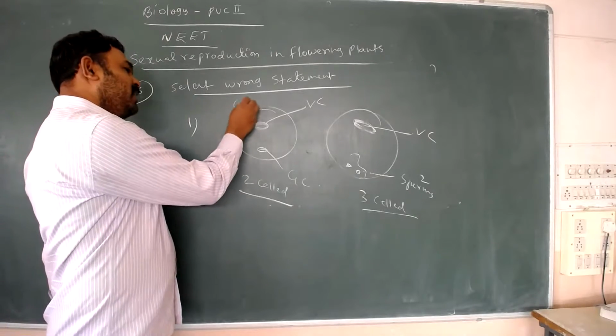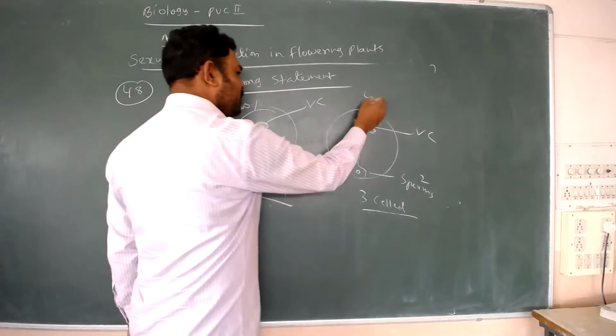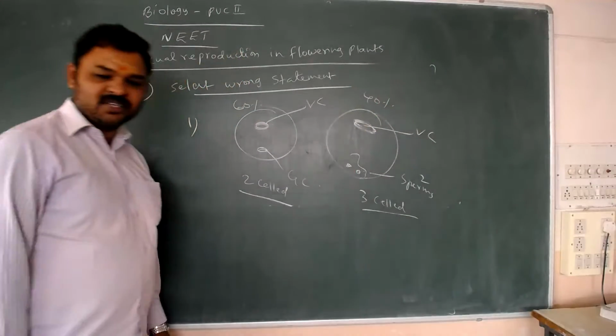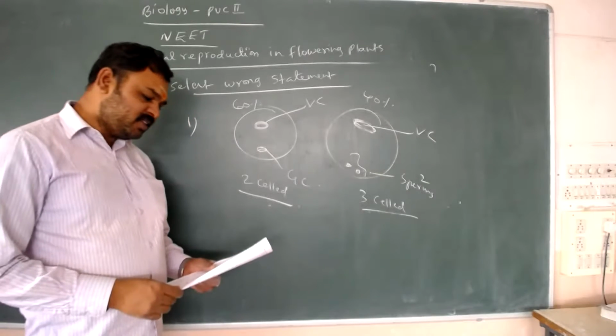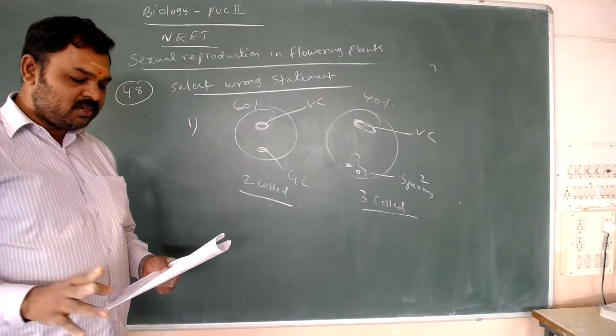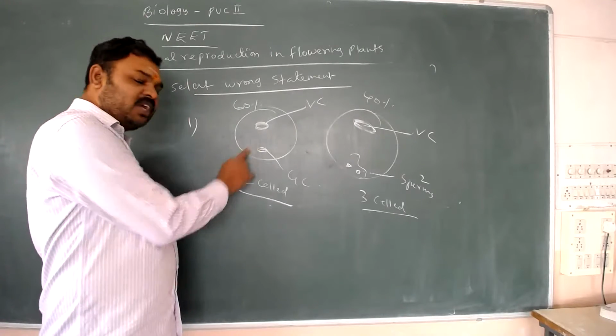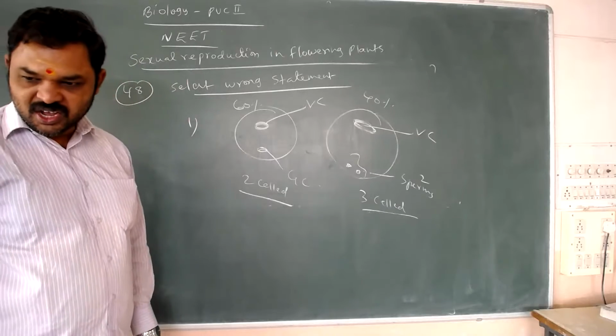In the majority of plants, 60%, pollen is shed at the 2-cell stage, and in 40% of plants at the 3-cell stage. Now the question, 48. They say when pollen is shed at the 2-cell stage, there is no double fertilization.